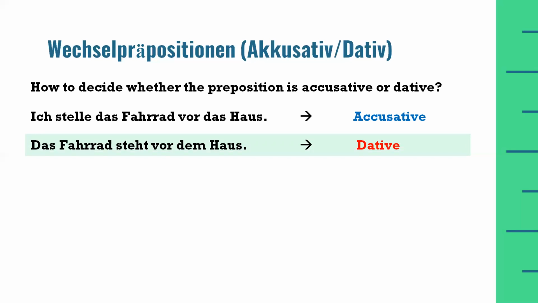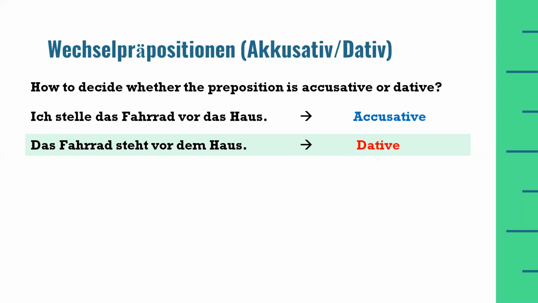And we know that house is a neuter noun and its accusative definite article is das. Therefore, in the first example, I have used the accusative definite article for house. And we know that the dative definite article for house is dem. Therefore, in the second example, I have used dem as the definite article for the neuter noun house.